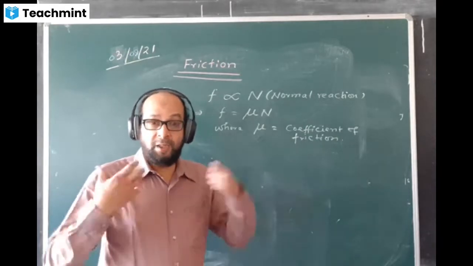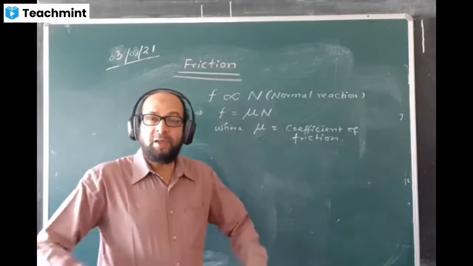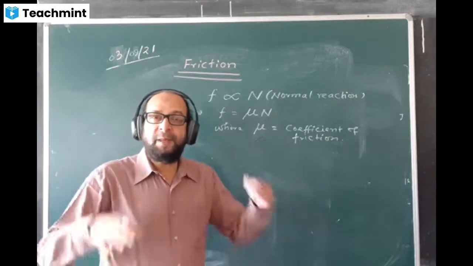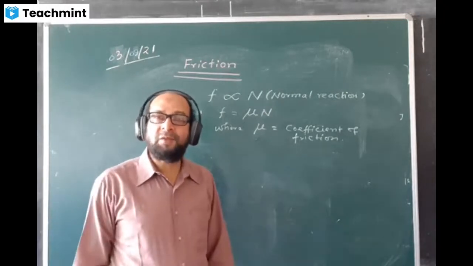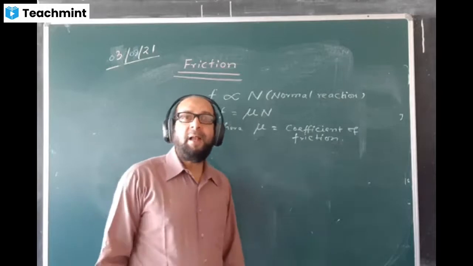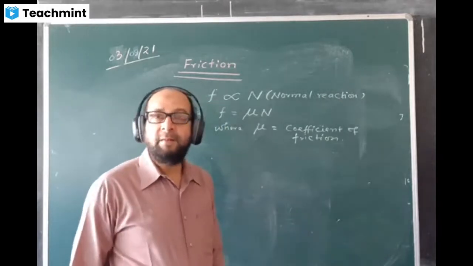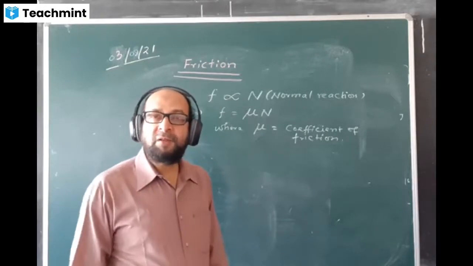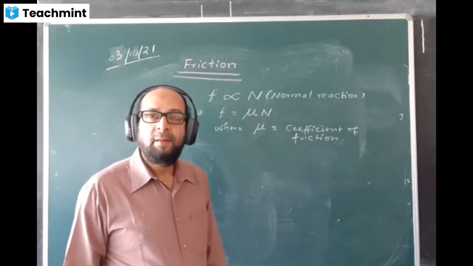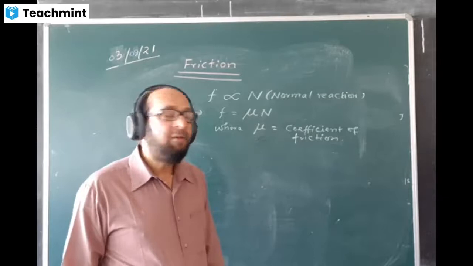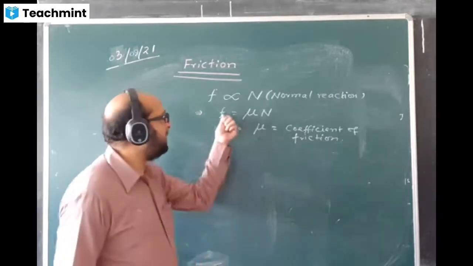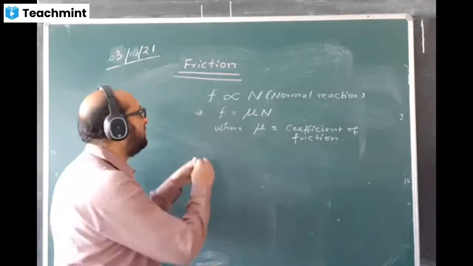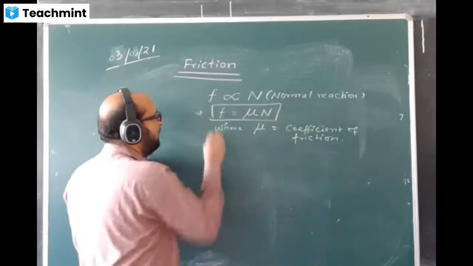And friction is only holding us, allowing us to stand or be at rest on the surface of the ground. It is only helping us to walk even. It is allowing us to grip the surface of the ground. So, friction is measured by the formula F equal to mu N. This is the formula of friction.